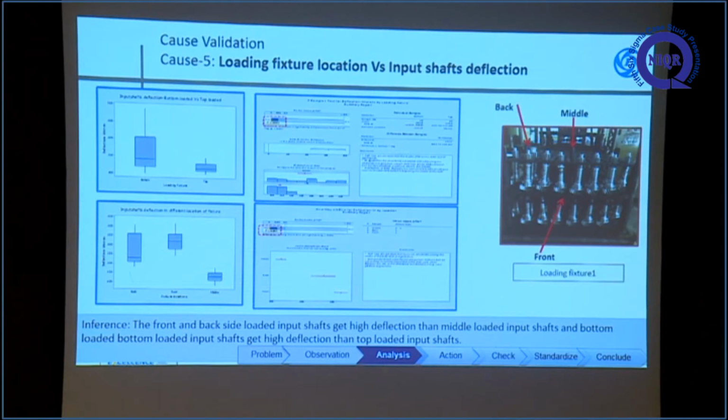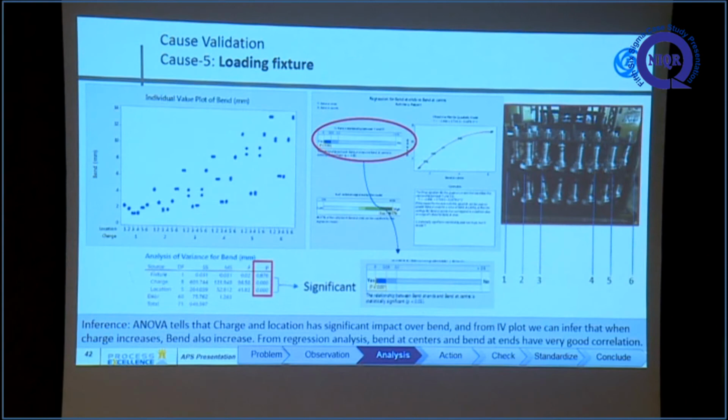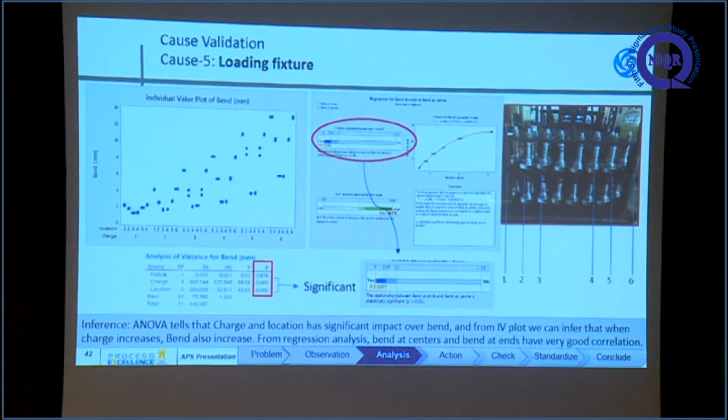For the loading fixture we conducted trials. With the 2 sample test, we found that shafts processed in fixture 2 have less deflection than those processed in fixture 1. We have numbered the fixtures. The input shafts processed using fixture 1 have more deflection. We then took the ANOVA test on where the components are arranged: 72 components in the bottom layer and another 72 components in the top layer.